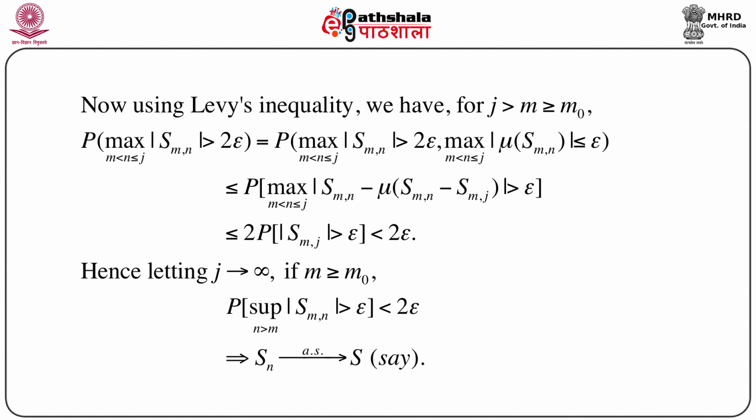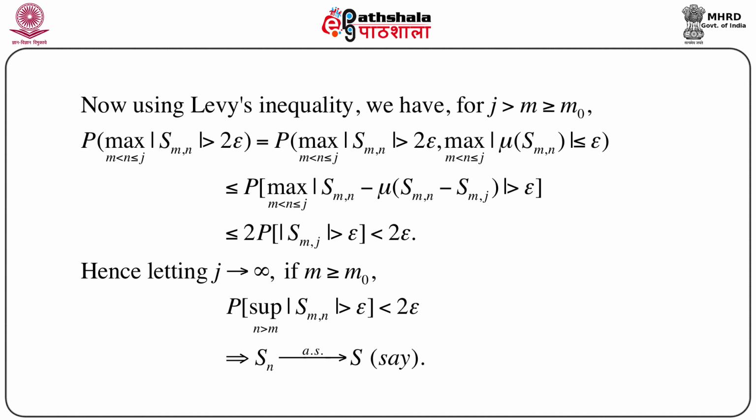This equals the probability of the maximum over m less than n less than or equal to j of modulus of Sm,n greater than 2 epsilon, and the maximum over m less than n less than or equal to j of modulus of mu of Smn less than epsilon, which is less than or equal to the probability of the maximum over m less than n less than or equal to j of modulus of Smn minus mu of Smn minus Smj greater than epsilon.